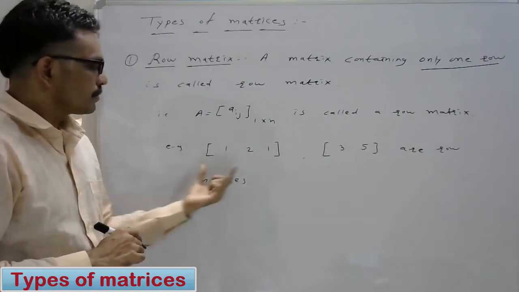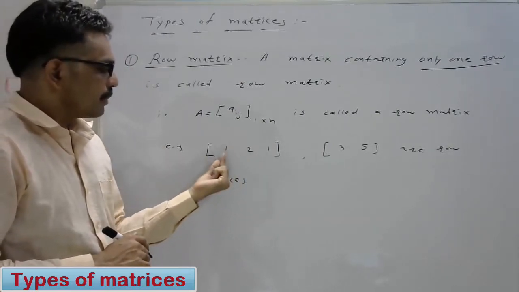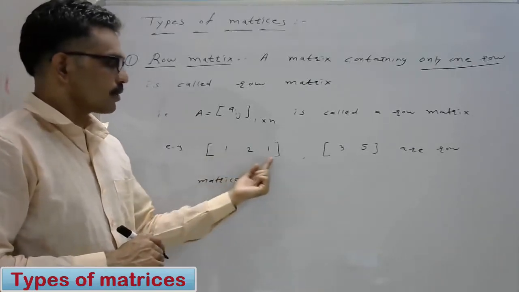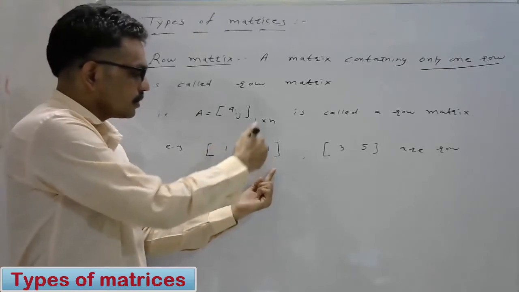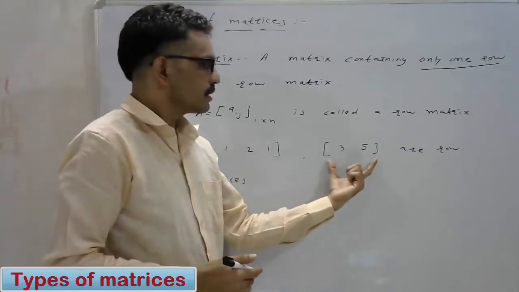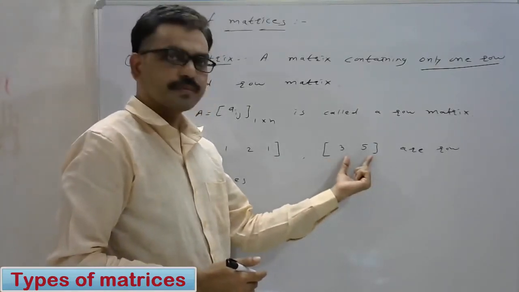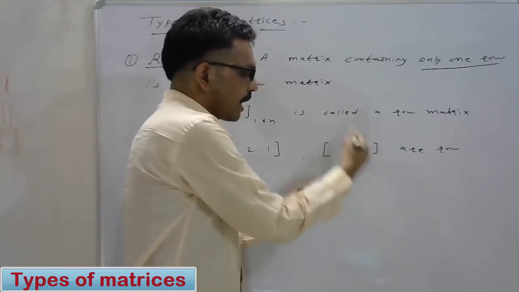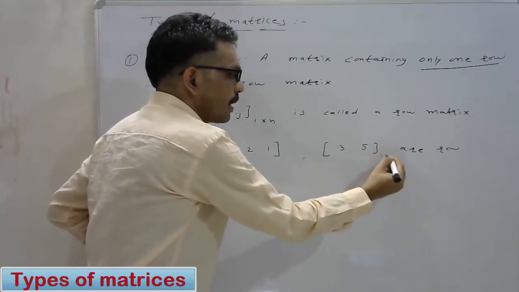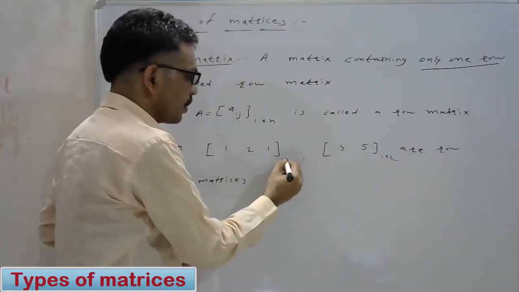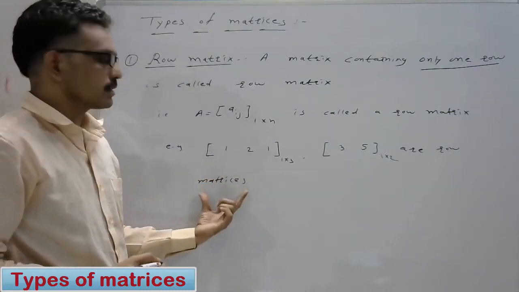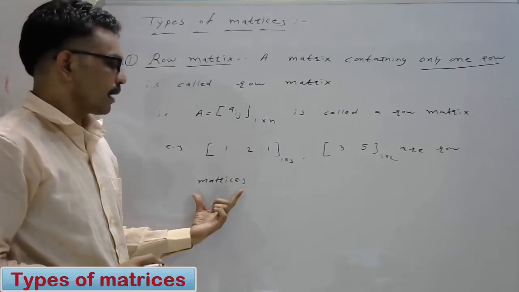For example, here having elements row wise 1, 2, 3. This has only one row and 3 columns, that is, this matrix is a 1 by 3 matrix. The second matrix has elements 3 and 5. Here having only one row and 2 columns, that is, this one is a 1 by 2 matrix. These are the examples of row matrices.